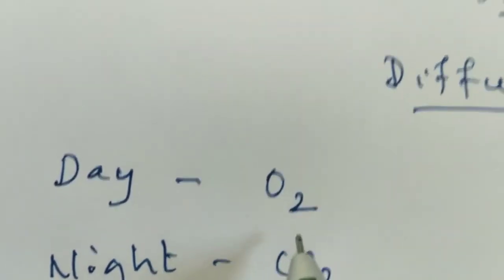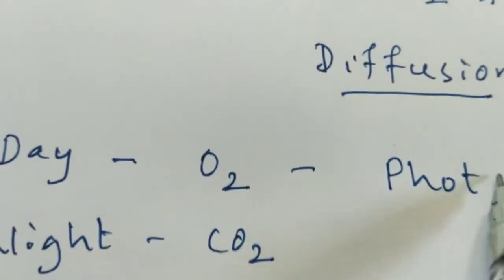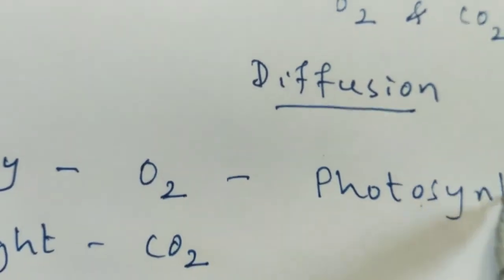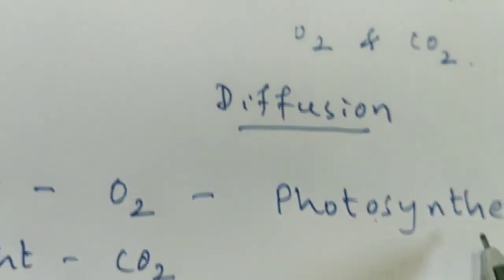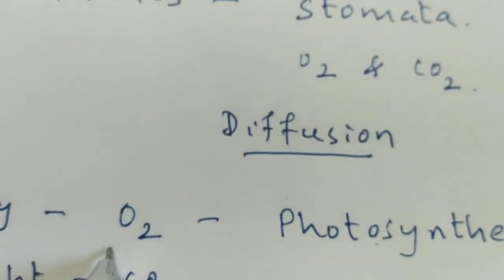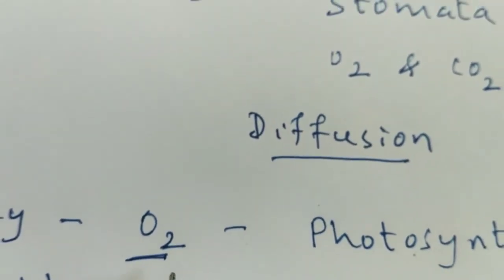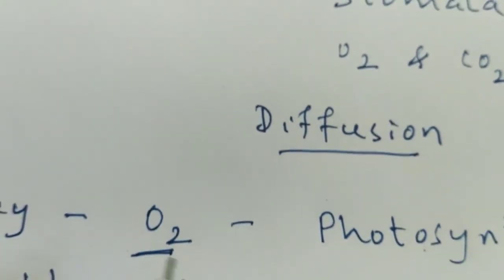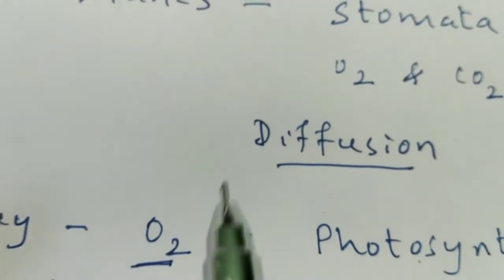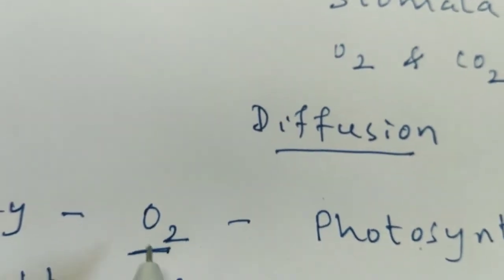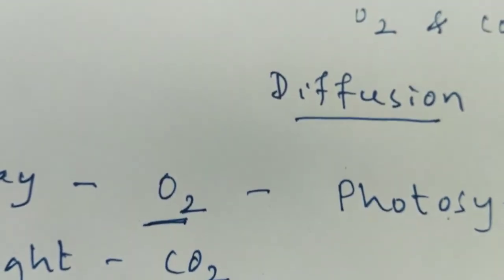The simple reason is that during the day, photosynthesis is carried out by the plants, and we know that during photosynthesis, oxygen is one of the products. The amount of oxygen produced inside the plant body will be more than in the environment, so the oxygen is diffused out during the day.